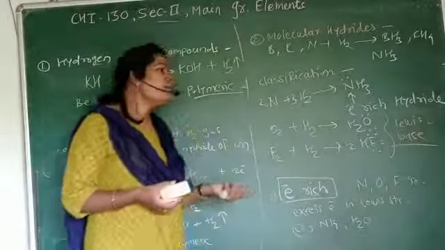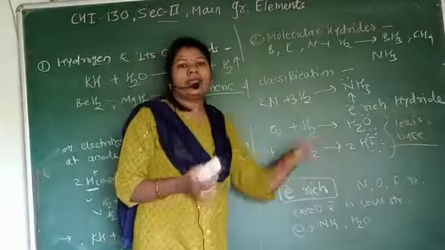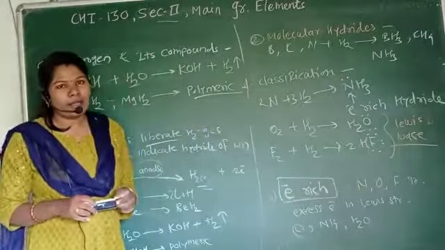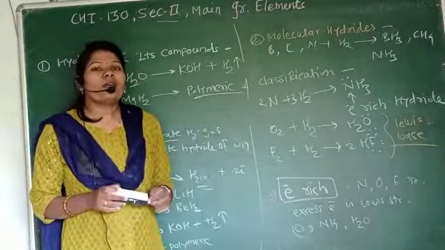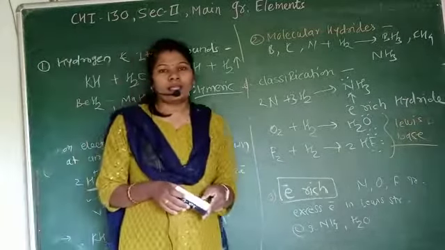Today we learned only what? The ionic hydrides, and the second one, the molecular hydrides. In the next lecture we will learn the third type of hydrides, that is what? The metallic hydrides or the interstitial hydrides. Okay, thank you very much for watching this lecture.